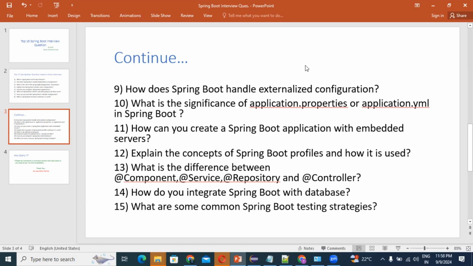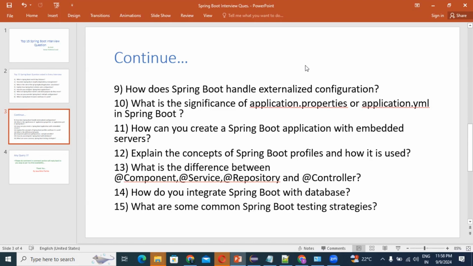You can create profile specific configuration files, for example application-dev.properties, and use the @Profile annotation on beans to conditionally include them based on your active profile. This answer you need to tell the interviewer. Only then will they come to know that you know the concept of profiles in Spring Boot and how we need to use it. So guys, this was the answer to question number 12.